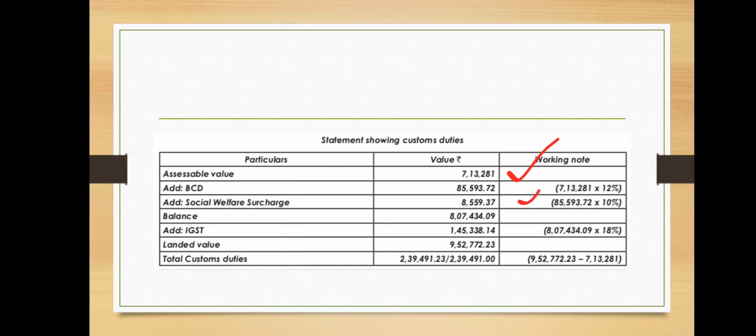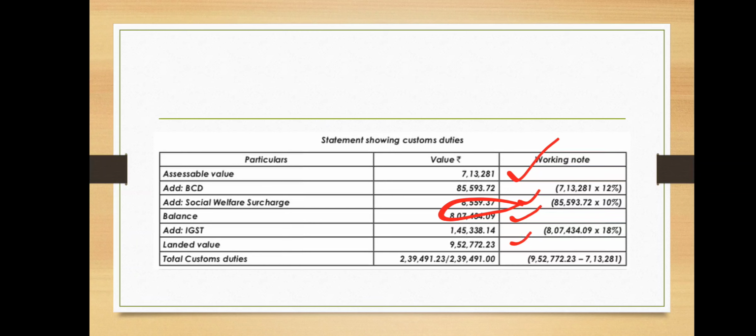is 8,559.37. So if you add the BCD and social welfare charges to the assessable value, you will get 8,07,434.09. Then IGST is also given at 18% on this particular balance amount, 8,07,434.09, and you will get 1,45,338.14.